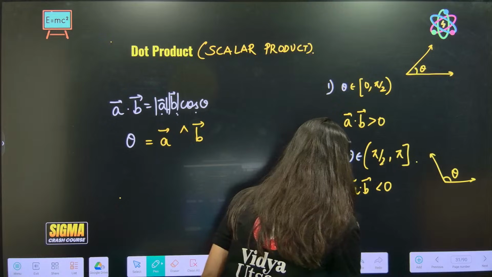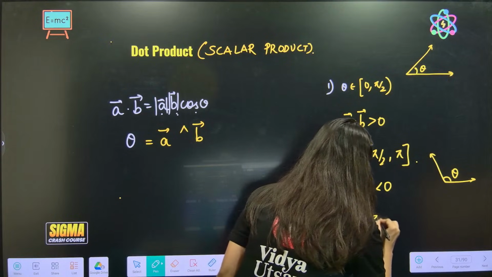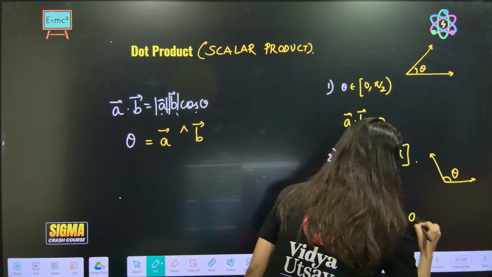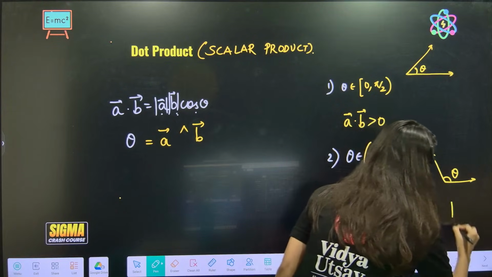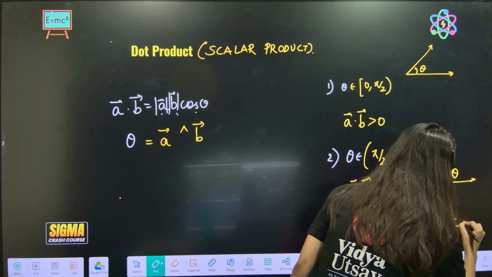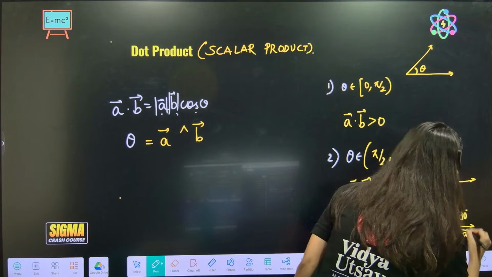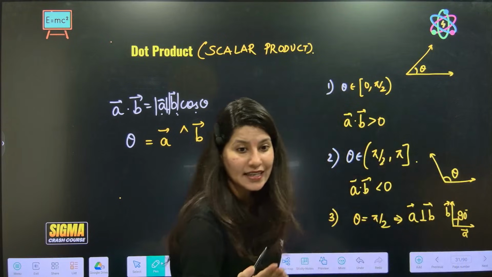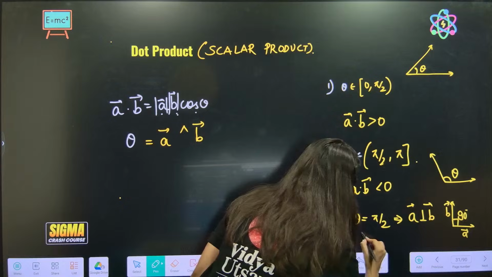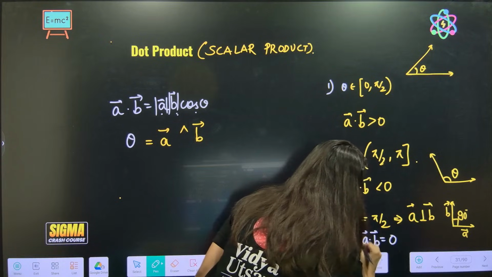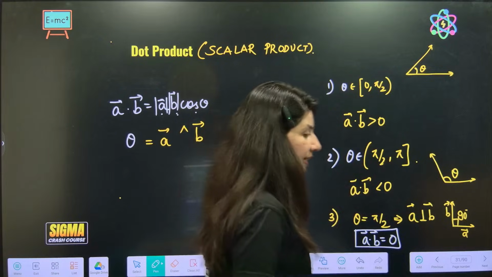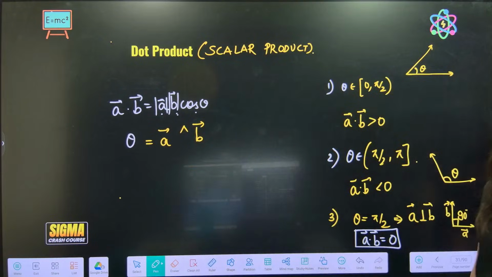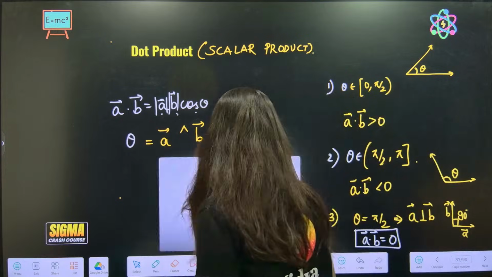Alright. Now third, very important. If theta is equal to pi by 2, this implies A is perpendicular to B. Very, very important. If two vectors are perpendicular to each other, what happens? Ma'am, cos 90 degrees happens. Tell me. A dot B is equal to 0. Very important. Getting it? Understanding it? Yes? Alrighty. Alright, so this is very, very important.